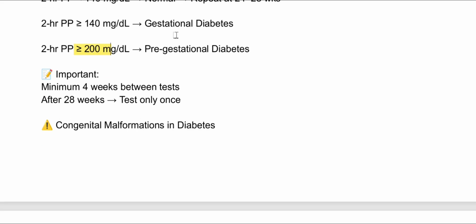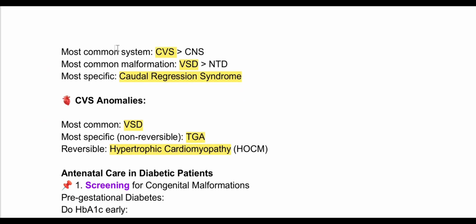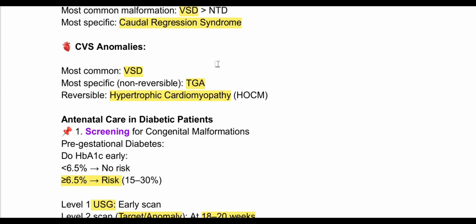Now, congenital malformation in diabetes. Most common system is CVS, then comes CNS. Most common malformation is ventricular septal defect, then comes neural tube defect, and most specific is caudal regression, then comes sacral regression. Now CVS anomalies. Most common is VSD, then most specific is TGA, that is transposition of great arteries, and it is non-reversible, whereas reversible is hypertrophic cardiomyopathy.